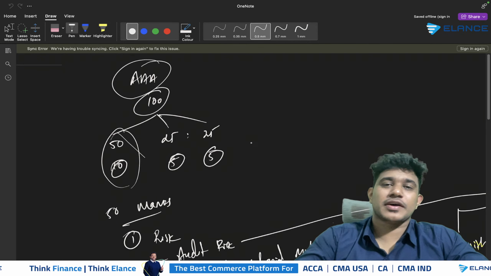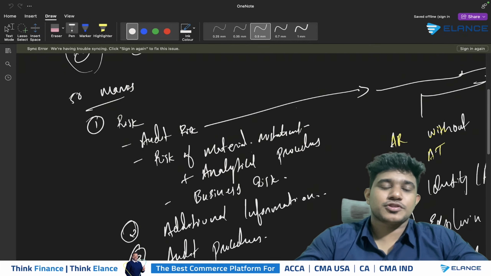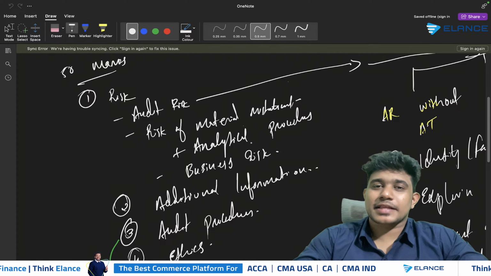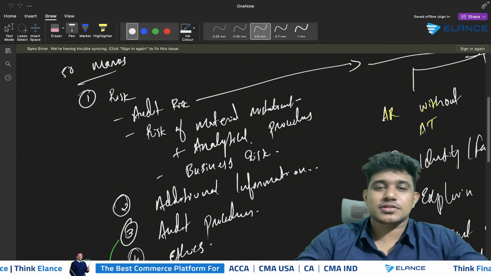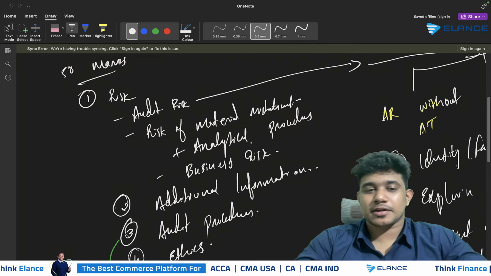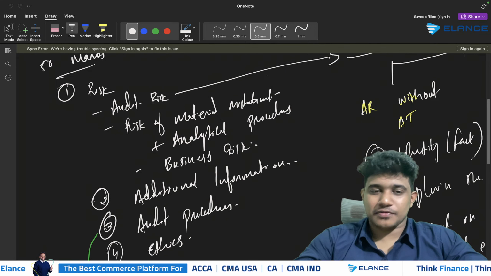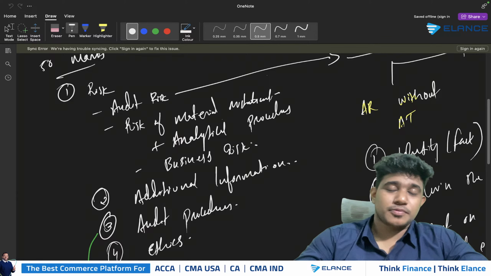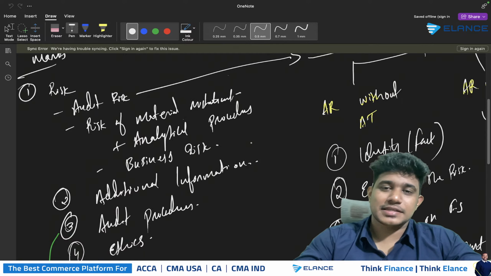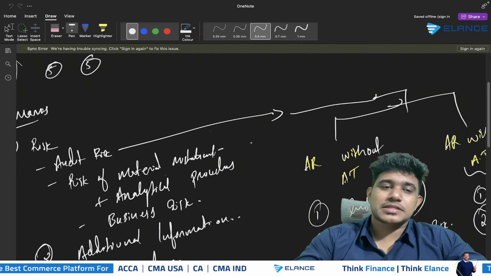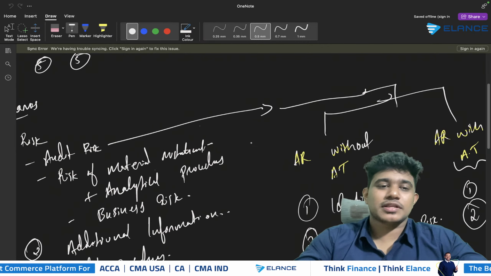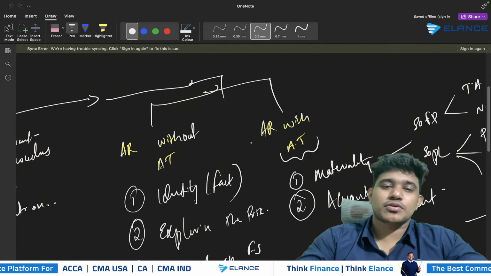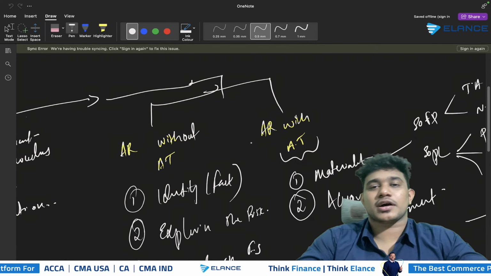In the last day's session, we discussed that when it comes to the paper AAA, 50 marks, there will be questions based on risk. That can be audit risk, business risk, or risk of material misstatement with analytical procedures. There is a possibility of getting questions based on additional information. There will be questions based on audit procedures as well as questions based on ethics. As we discussed last day, when it comes to the area of audit risk, there can be chances of getting a question based on audit risk with accounting treatment or without accounting treatment.